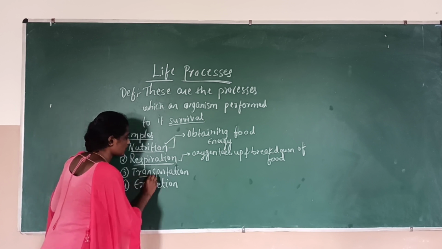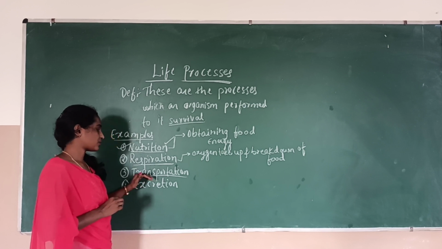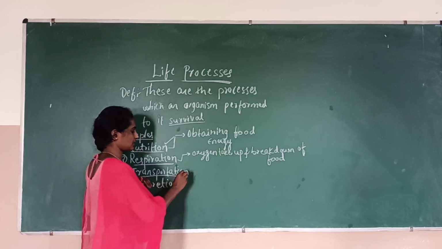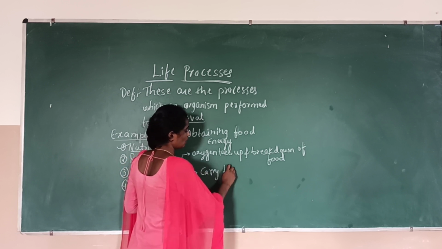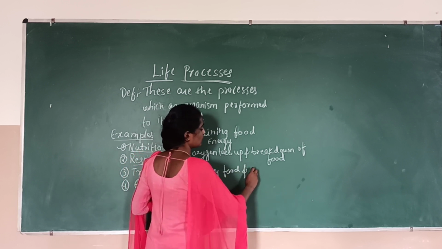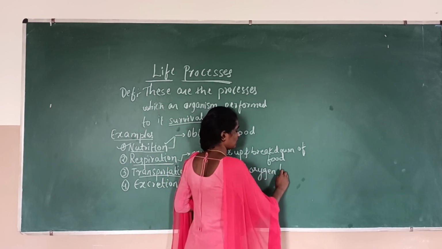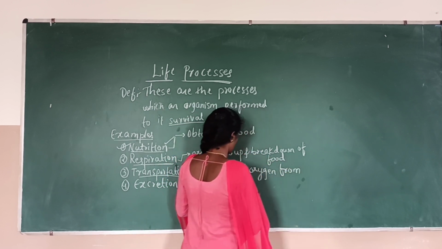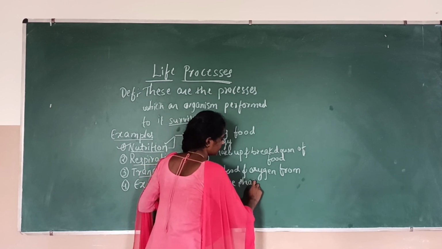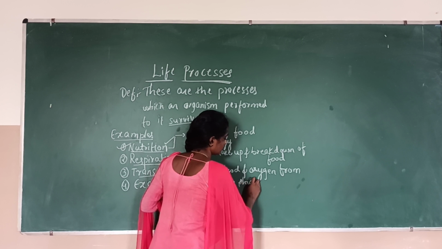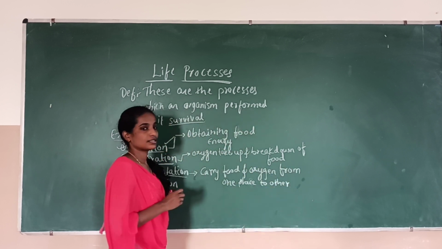And then transportation. Here the main function of this process is to carry food and oxygen from one place to another.